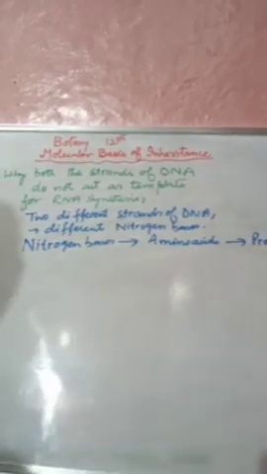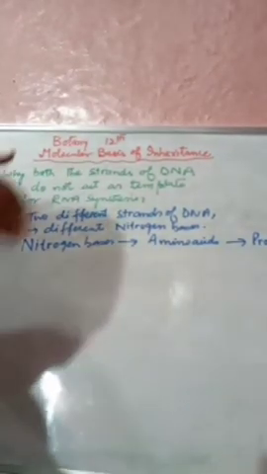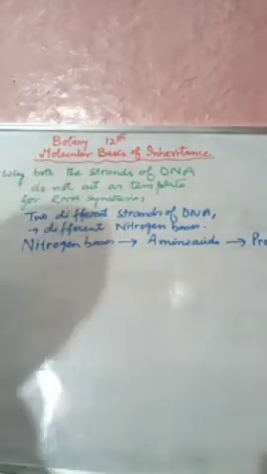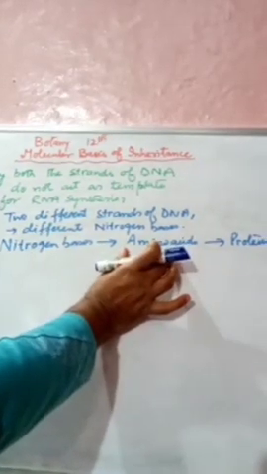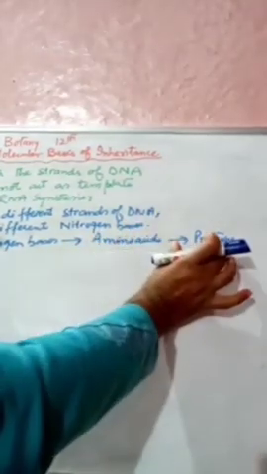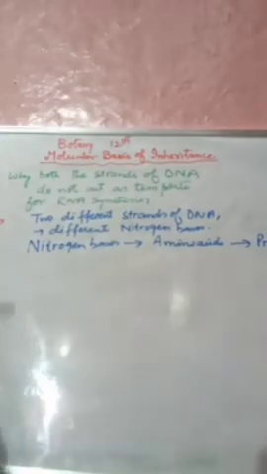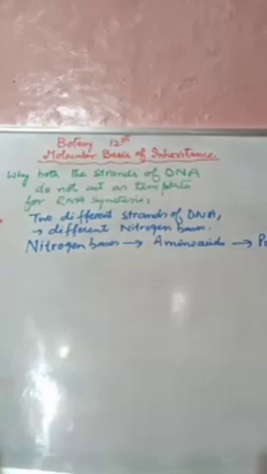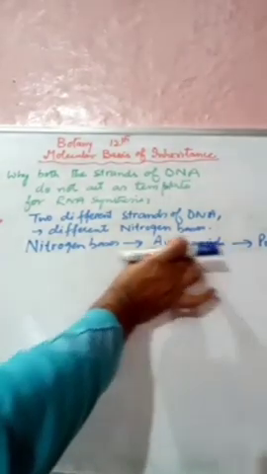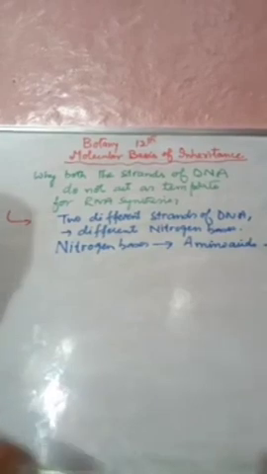So the first reason is that the different strands of DNA have different sequences, different nitrogen bases. Different nitrogen bases give rise to different amino acids, and different amino acids give rise to different proteins. So the proteins formed are all different. This is the one reason.